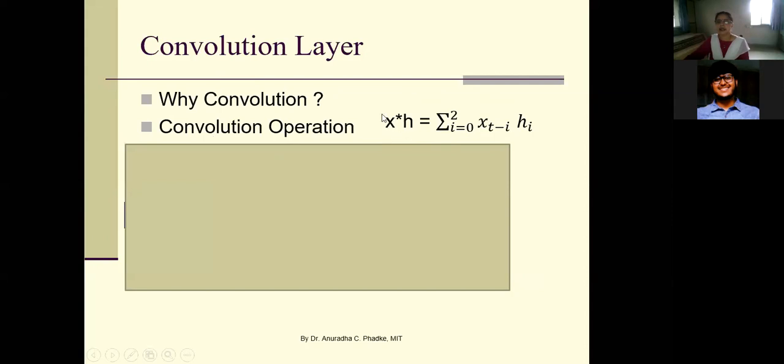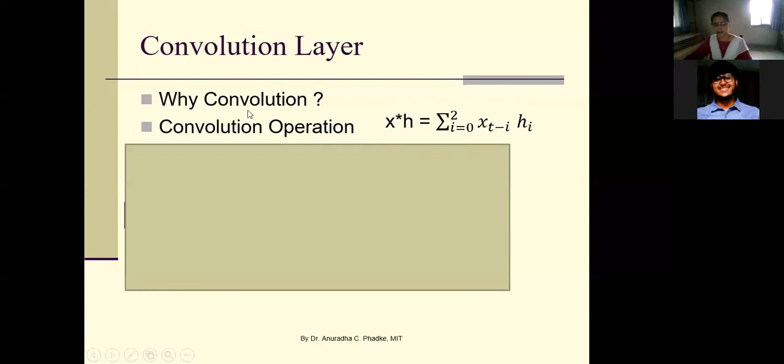A sequence X can be convolved with filter coefficients H, and the equation for the convolution operation is as given here: summation i runs from 0 to 2, if the filter size is 2, x(t minus i) h(i). This represents your convolution operation for a one-dimensional signal.